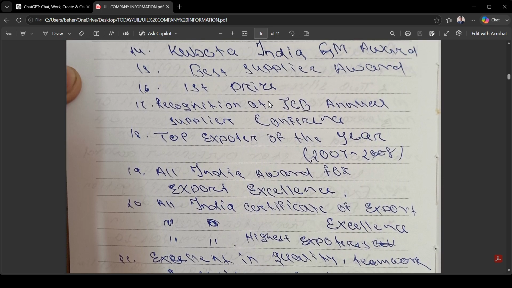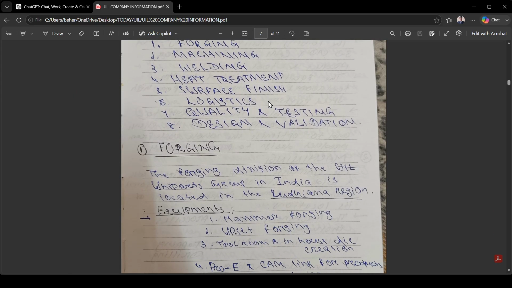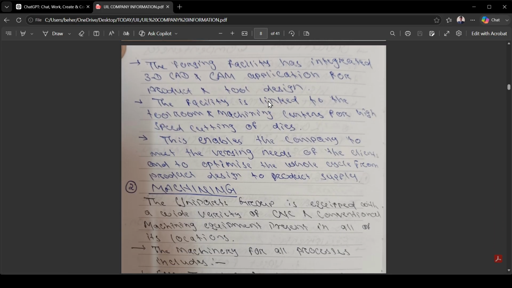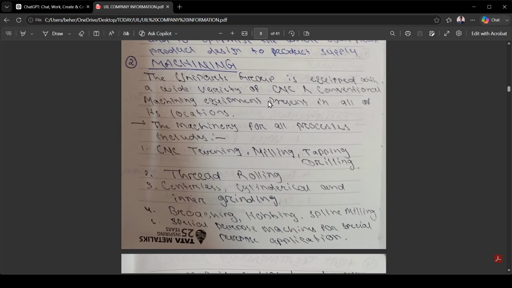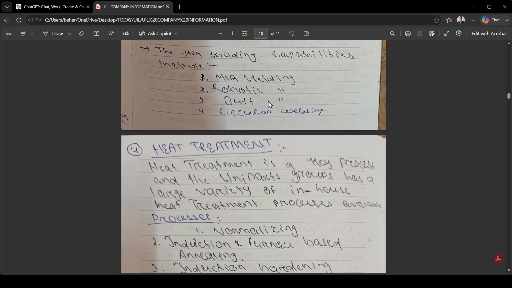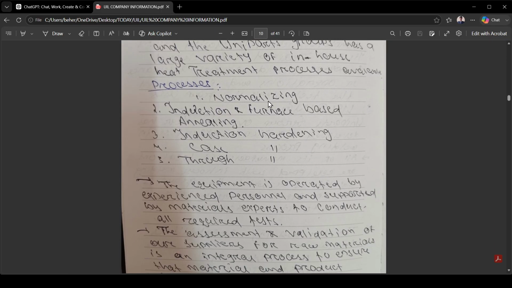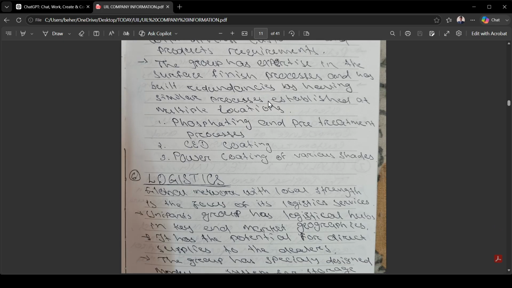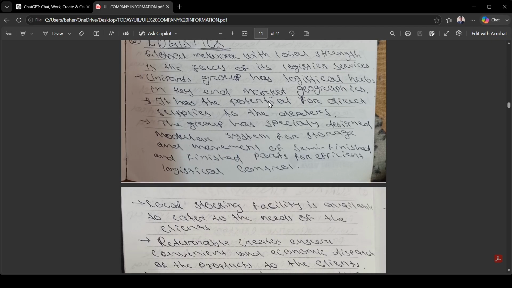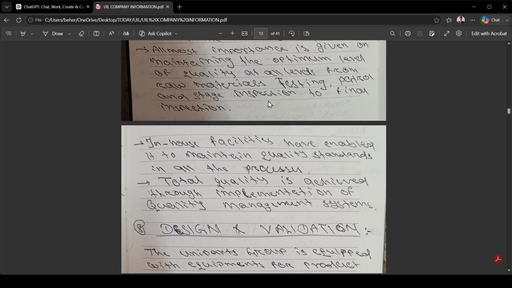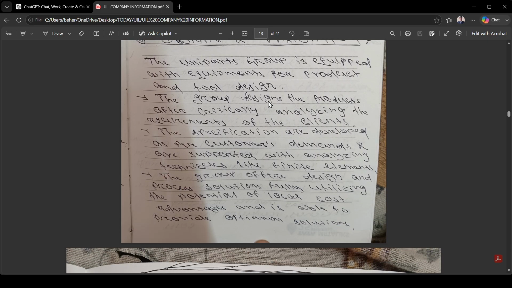So that is the most important thing. So what operations are there in Uniparts India Limited? We can read about all these things. So there are so many operations working in this Uniparts India Limited company, such as service and surface logistics. So many things are working. You can read about all these things. So design and validation are also working.